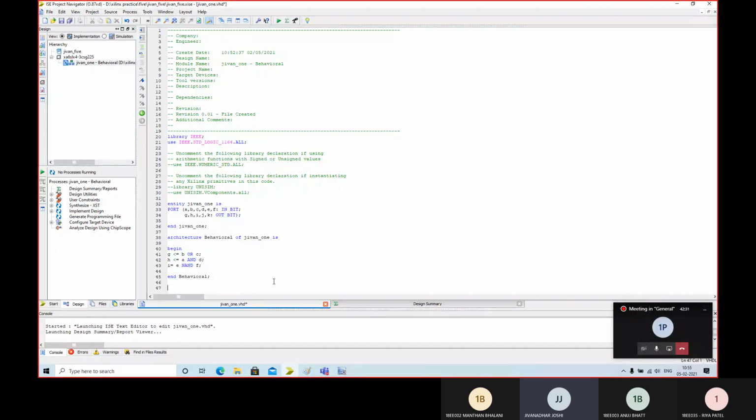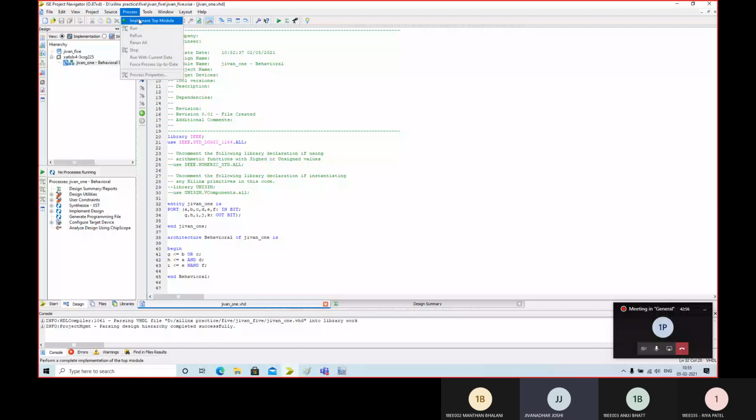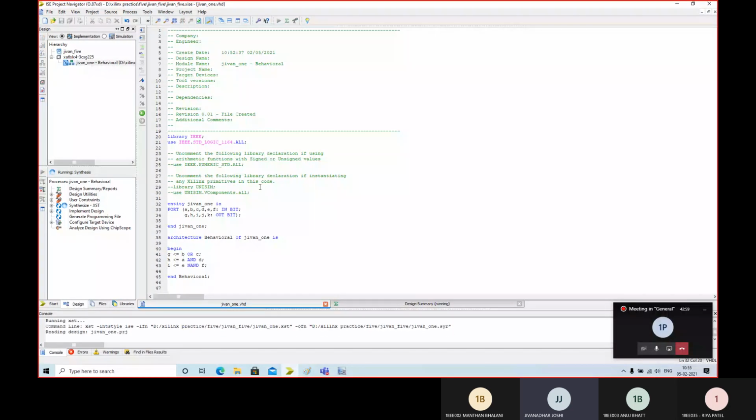Let's see what happens. Control S. So there is an error here. Of course it must give me an error because I have forgotten this. Control S again. So parsing design hierarchy completed successfully. So syntax is correct. Now you need to implement it.